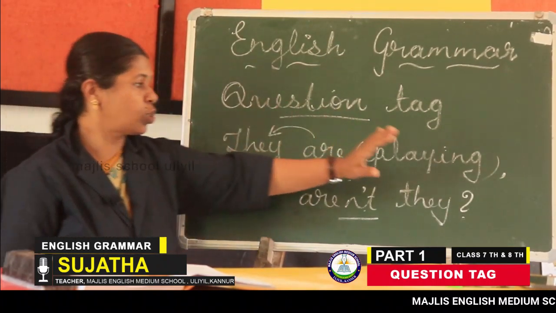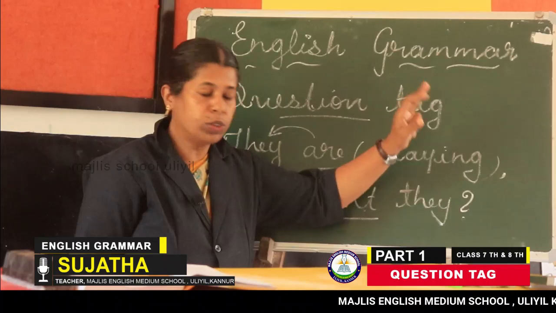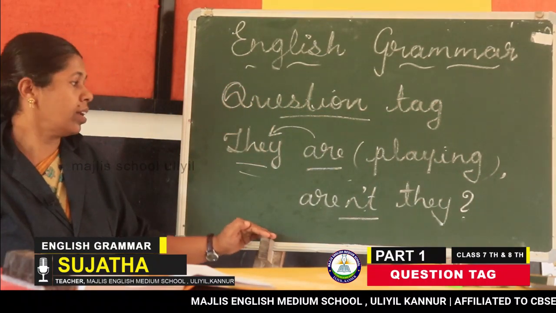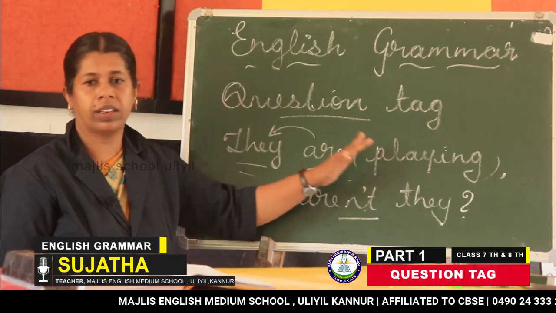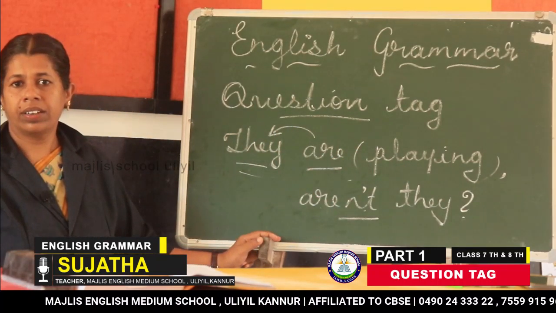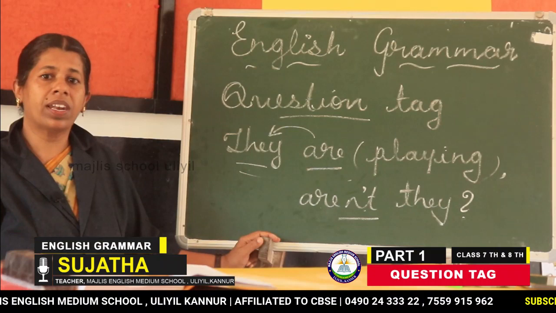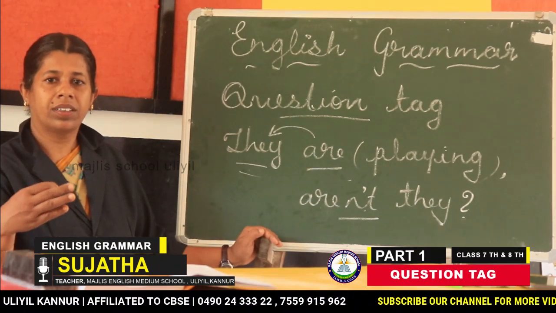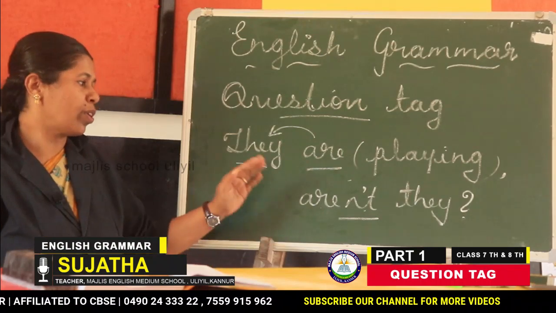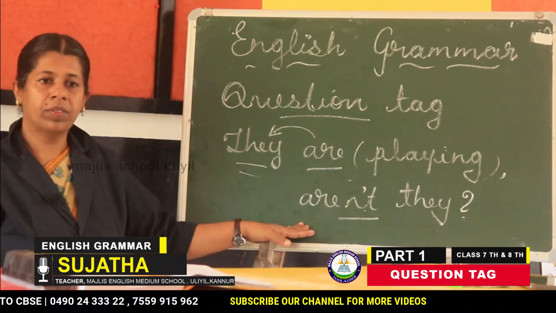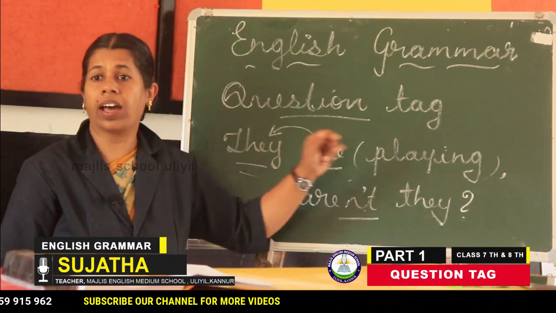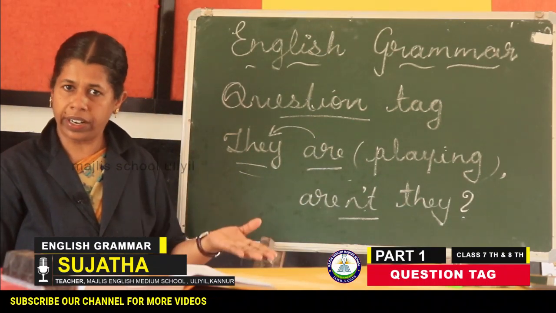And you never stop the statement here. You don't put a full stop here. That is continuation. They are playing, aren't they? By saying something, we will ask our friends or others to confirm it. We will get the answer yes or no. So, aren't they? No need to ask, aren't they playing or are they playing? Do they write?